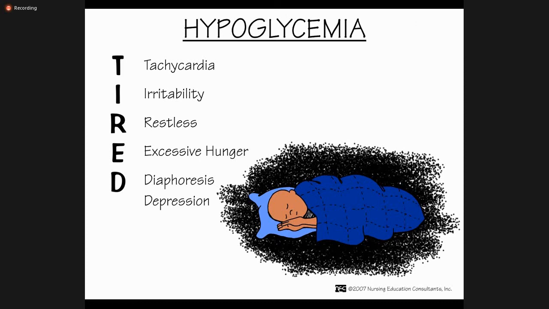So how do we come to know that a patient on insulin may have hypoglycemia? One of the terms is TIRED. That means tachycardia, which shows the increased heart rate, irritability, restlessness, excessive hunger, diaphoresis, and depression. Diaphoresis is excessive sweating. So TIRED shows that this patient may have hypoglycemia. So this is one of the common side effects.